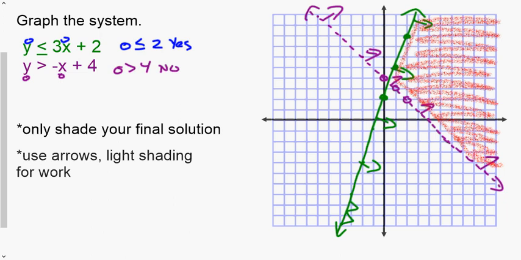So you use the arrows as kind of your work. What some people will do is super light shading, and when I say light, I mean barely can see it, and then they will shade their final answer heavier and darker. Please, I beg of you, use pencil and check your work, because if you make a mistake with pencil, you can erase it. With pen, you're going to be coming up to me and go, Mr. A, I made a mistake. Can I get a new graph?